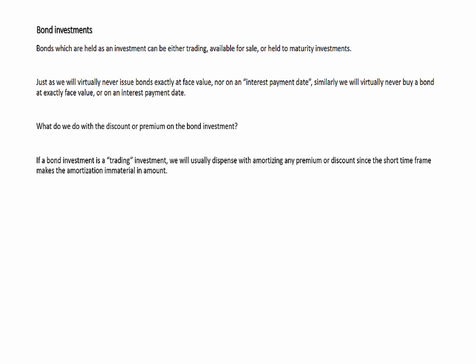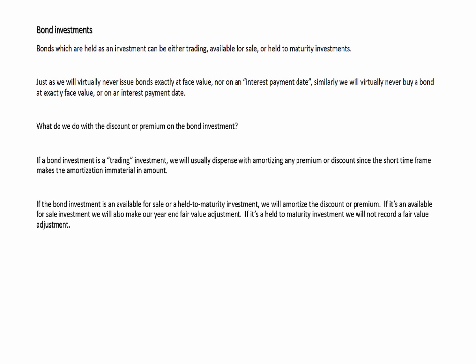If a bond investment is a trading investment, we'll usually dispense with the amortization of any premium or discount, since by definition a trading investment is a very short-term investment and the amortization would probably be immaterial. If we're going to hold a bond investment for a week or 2 weeks or a month, then the amortization is immaterial. If the bond investment isn't a trading investment, but is available for sale or held to maturity, then we will amortize the discount or premium. If it's an available for sale investment, we will also make our year-end fair value adjustment. If it's a held to maturity investment, we will not record the fair value adjustment.